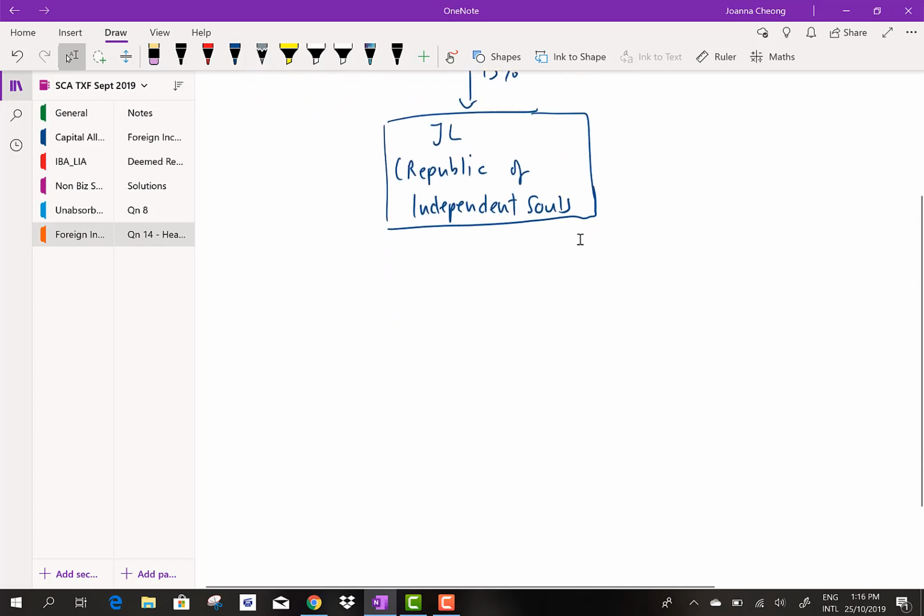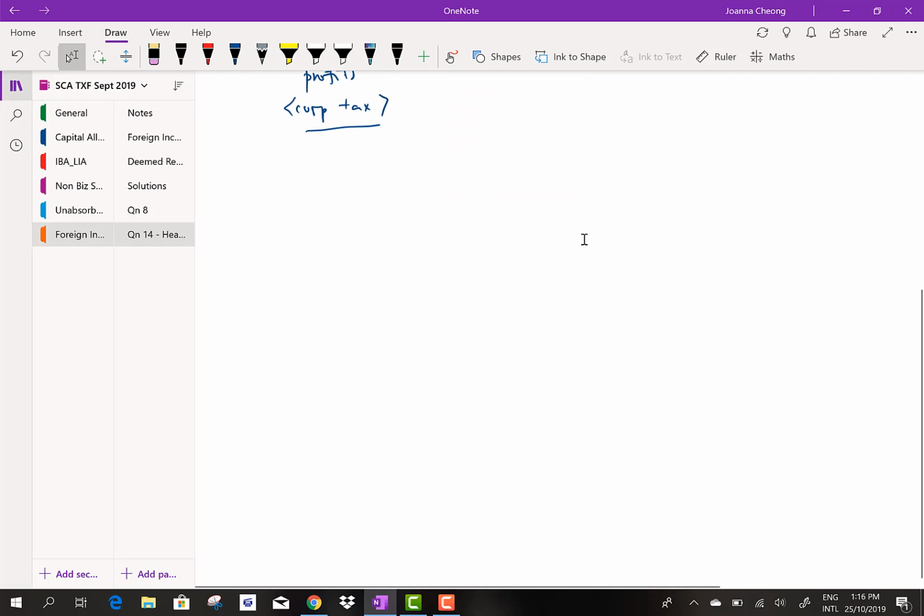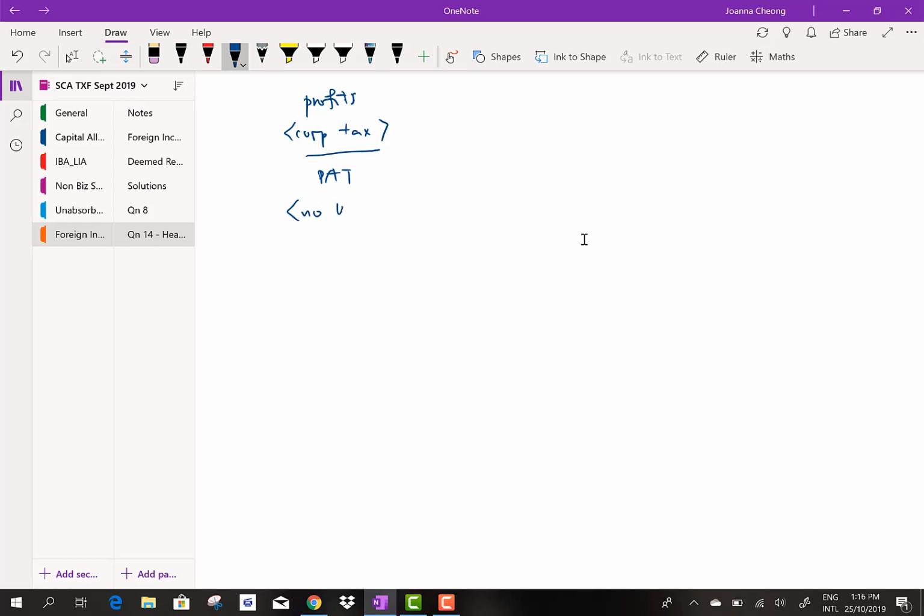So which means to say, now if I were to write in this manner, if JL earns profit, they will need to pay corporate tax, and the net figure will be what we call the PAT. Since there is no withholding tax, the net amount that will be remitted back to HE will also be equal to the PAT.